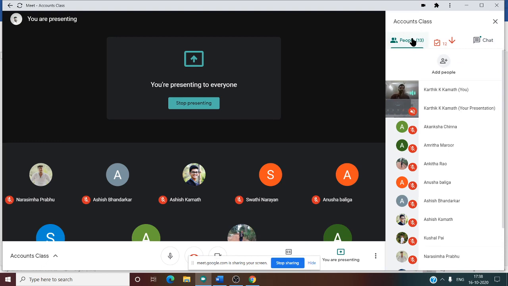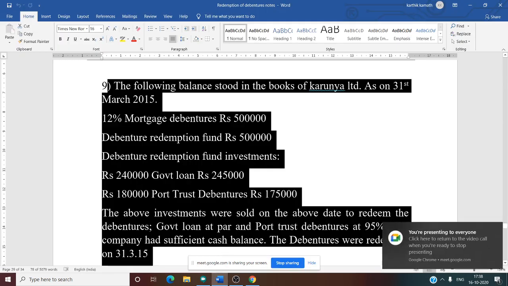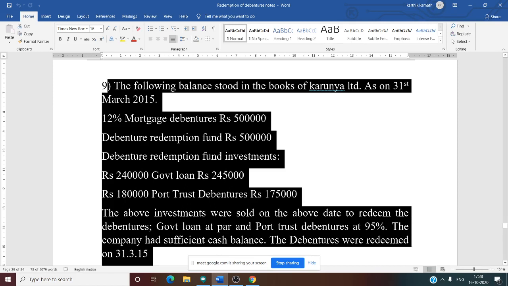See, the first information given in the problem is 2,40,000. This is our face value for the government loan, and for the port trust debenture 1,80,000 is the face value. And what about these two figures, 2,45,000 and 1,75,000? These are the balances of the debenture redemption fund investment account.